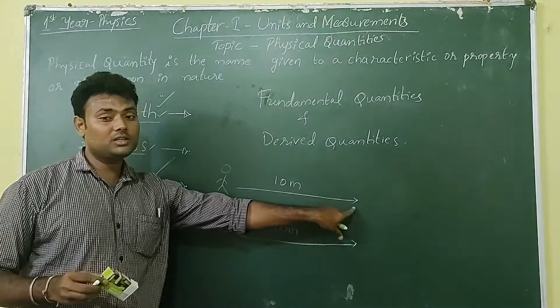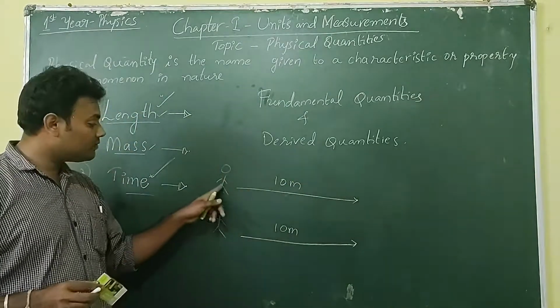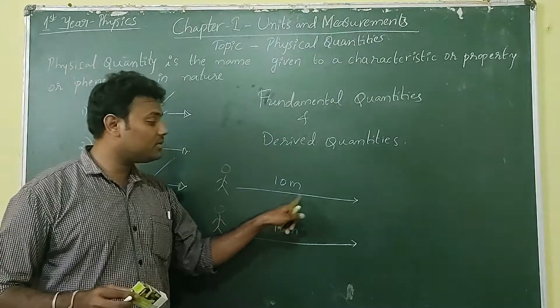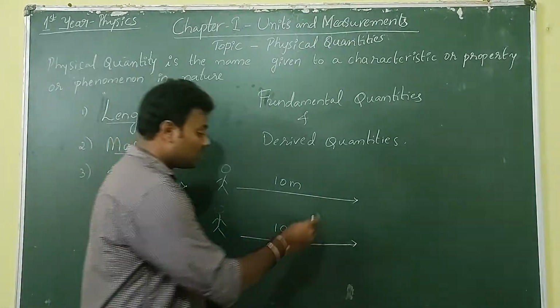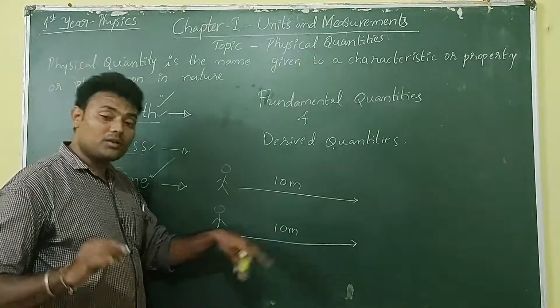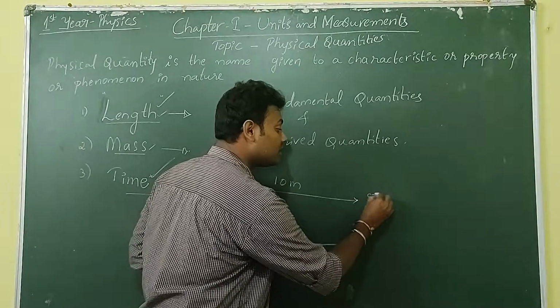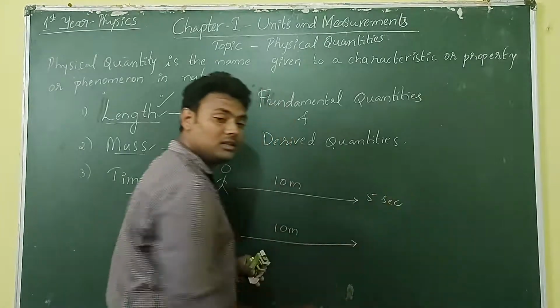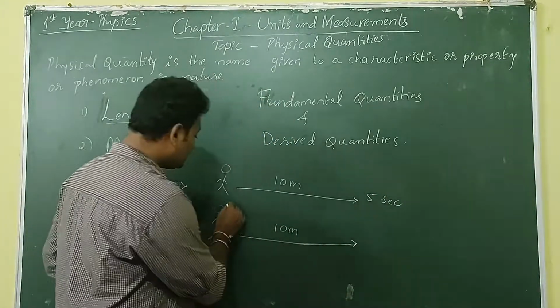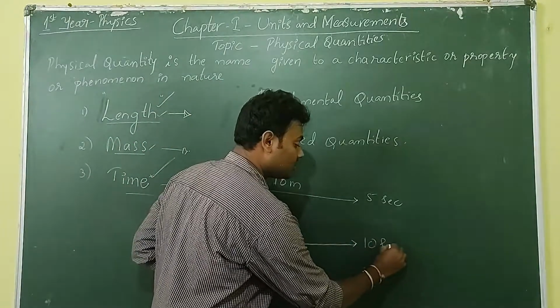If you name it, then it is known as distance. If this person is traveling 10 meter of distance and the second person is also traveling 10 meter of distance, but this person reaches here within 5 seconds, the second person reaches here within 10 seconds.